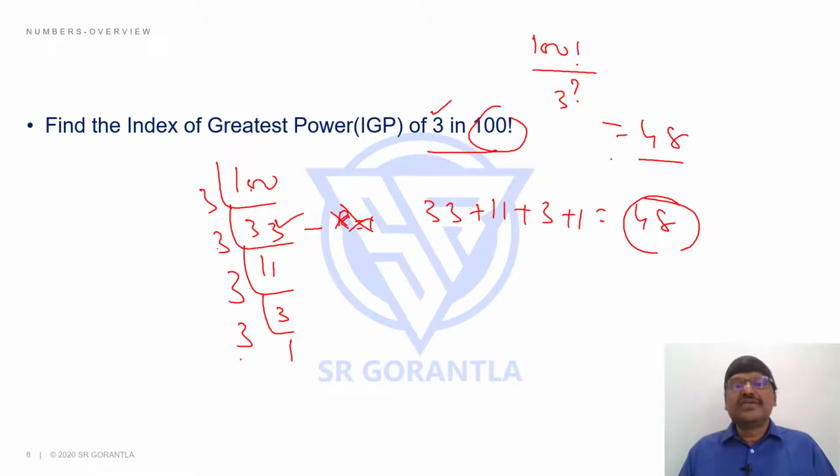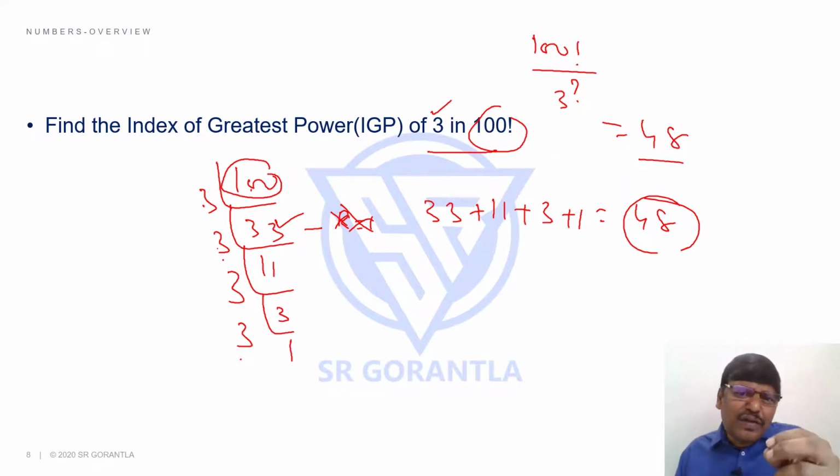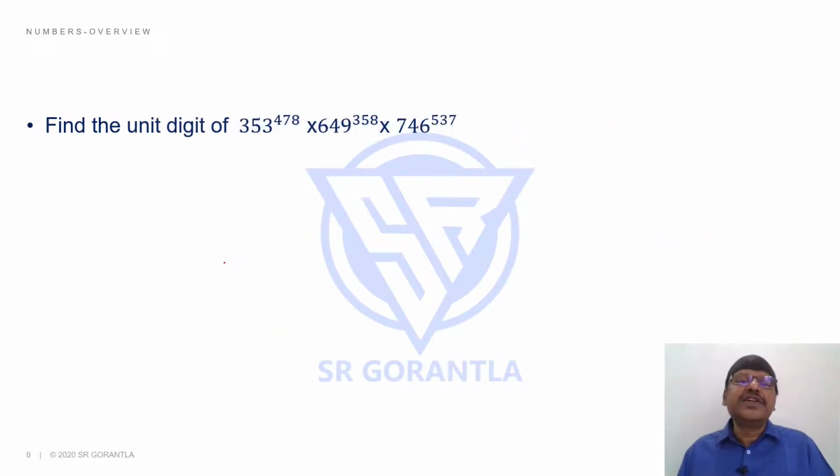See, it looks like a totally difficult question, but it's as simple as dividing 100 with 3, successively. Successive division with 3. Very simple. This is the beauty of the numbers topic, students. People get frightened seeing these questions, but if you keep your cool, they involve a simple logic like this, right? Shall I take one more example, students?